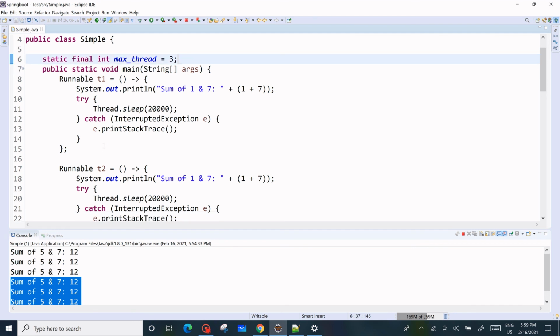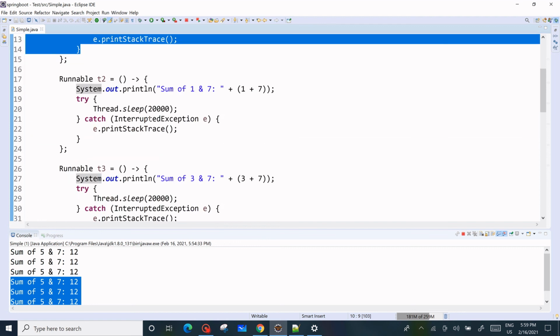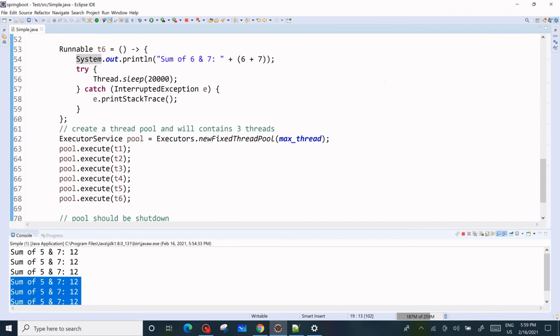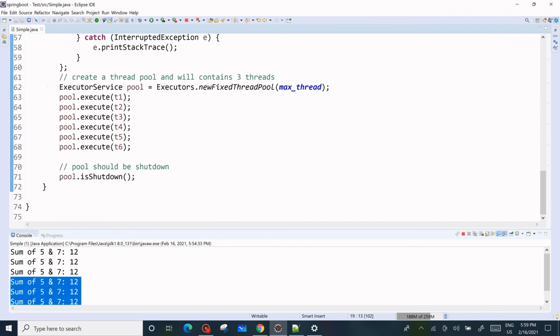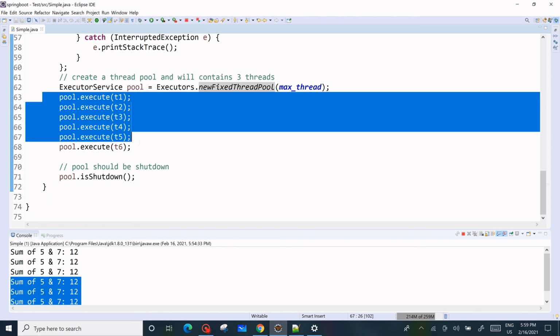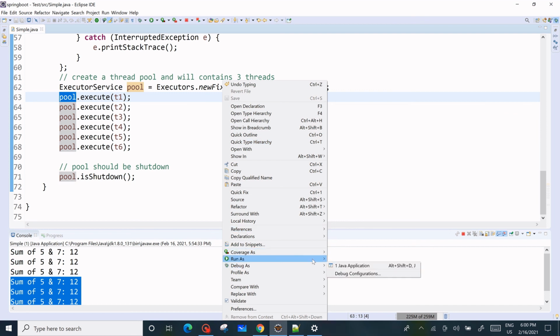Now we have created one thread t1, and we have given work to this one. After that it will wait for some time, then task 2 we have, it will sum the value and then it will sleep. Like this we have to wait. And the remaining thing, we have an executor service pool, and we are going to create a new thread pool, and from the pool we are going to execute. We are passing thread 1, thread 2, and the next thread. After that we are going to shut down.